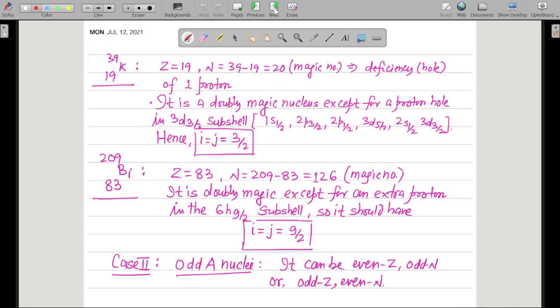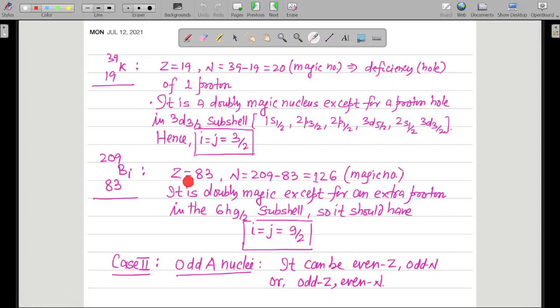Now you can clearly see this thing, that 3d 3/2 will have one nucleon, that is one proton. So whatever will be the hole, okay, the hole lies over here. So I equal to j equal to 3/2. So the value of j is 3/2 for this particular thing. So the ground state spin for this nucleus will be 3/2. That's why.